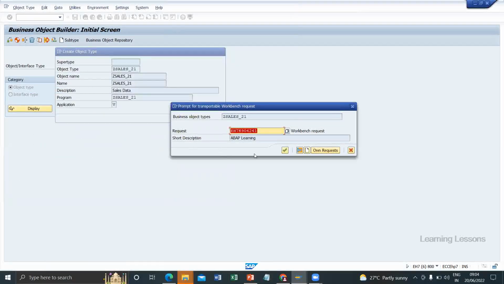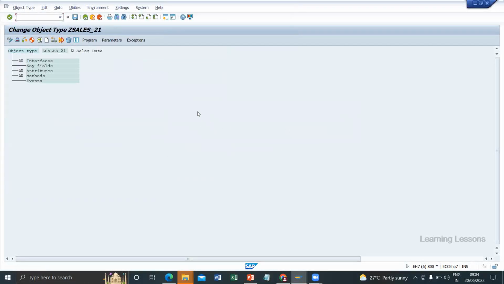Transport is this one, 241. Transport is a very sensitive concept, guys. When you are saving the data in a cross transport, you will face issues when you are moving to quality and production. If you are working in one report and you already created a transport, you should save in the same transport, because the workbench organizer is a very sensitive concept.